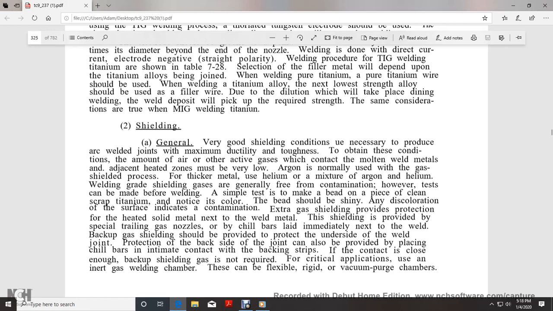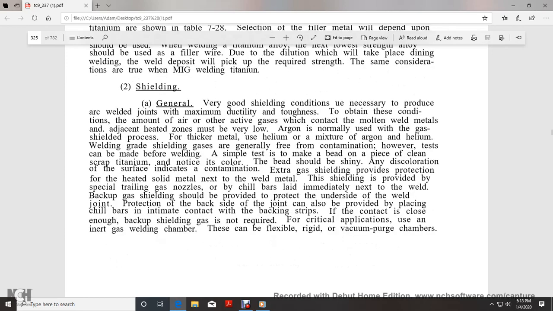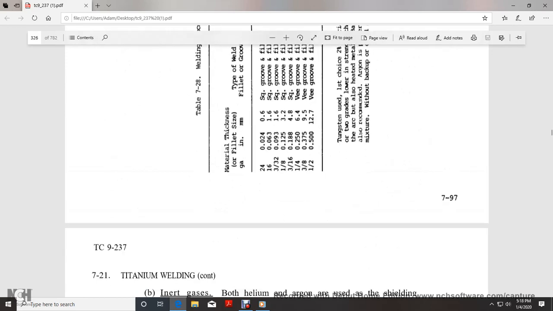Extra gas shielding provides protection for the heated solid metal next to the weld metal. The shield is provided by special trailing gas nozzles or by chill bars laid immediately next to the weld. Backup gas shields should be provided to protect the underside of the weld joint. Protection over the backside of the joint can also be provided by placing chill bars in intimate contact with the backing strip, and if the contact is close enough, the backup shielding gas is not required. For critical applications, use an inert gas welding chamber. These can be flexible or rigid vapor purge chambers. And then it shows the table.